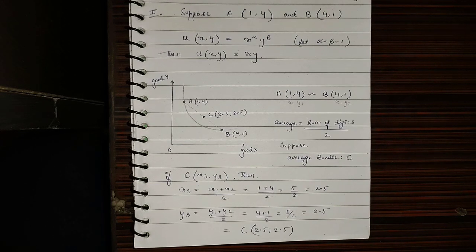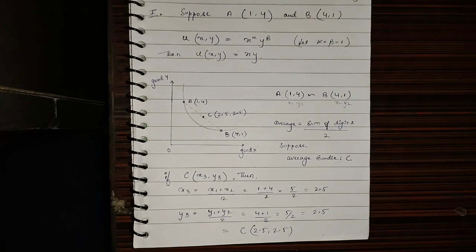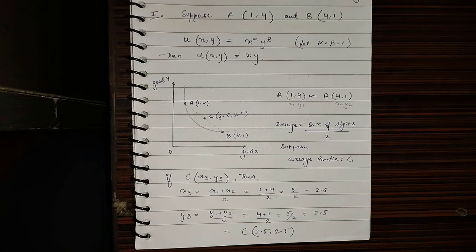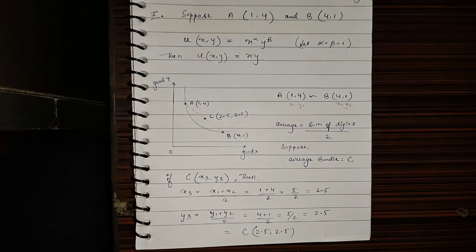So our average bundle is ready, and our average bundle is 2.5 for both the quantities of x and y. Now from mathematics again, we know that the average of any two numbers always lies between the two numbers.